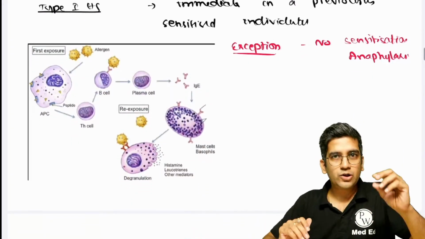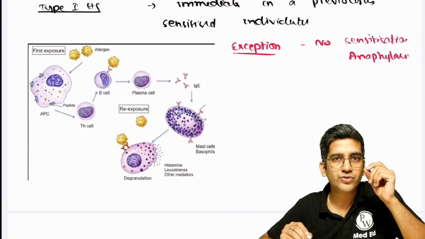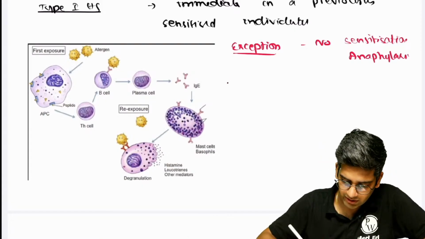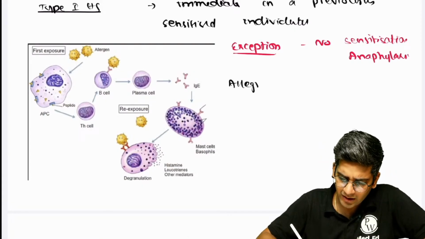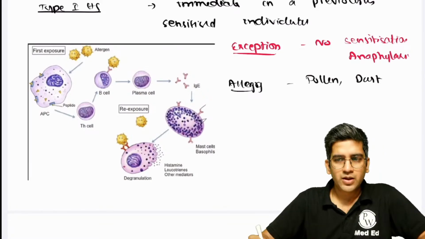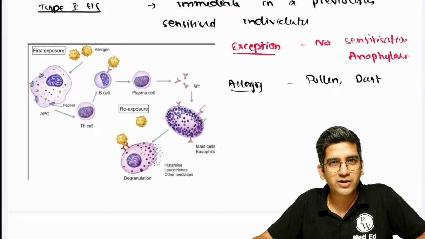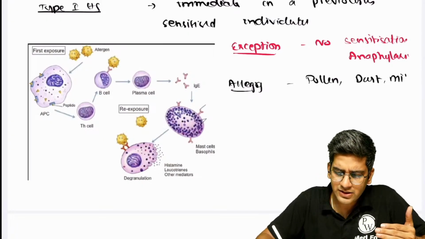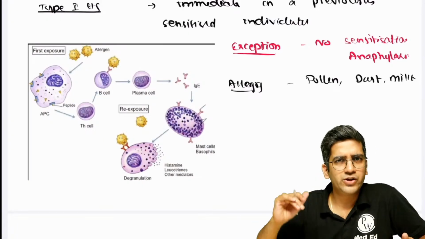So when I talk about hypersensitivity, you have to talk about the allergen or about the etiology, right? Allergen can be anything. Any allergen that comes to your mind, but please don't forget the important ones: pollen, dust. Pollen and dust are the predominantly common allergens. Milk can also be an allergen. There are multiple allergens in the body. You can write anything, right?